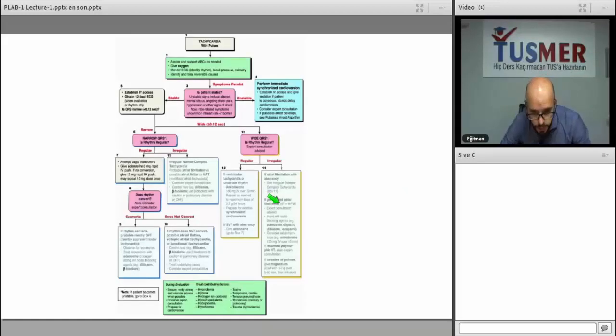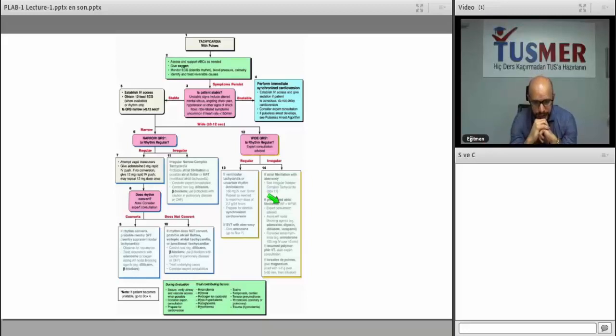So this is a very nice algorithm for tachycardias. I'm going to explain it a little bit because this is very important. They're going to ask you this in the question in the PLAB. So the patient comes to you with tachycardia with pulse. This is very important. If you have a tachycardia without pulse, it's VT, you know. This is another indication. We're going to talk about it later.